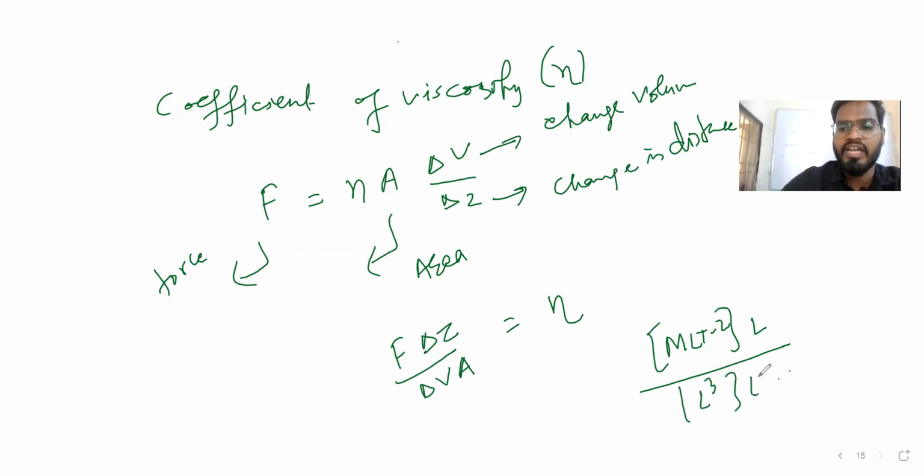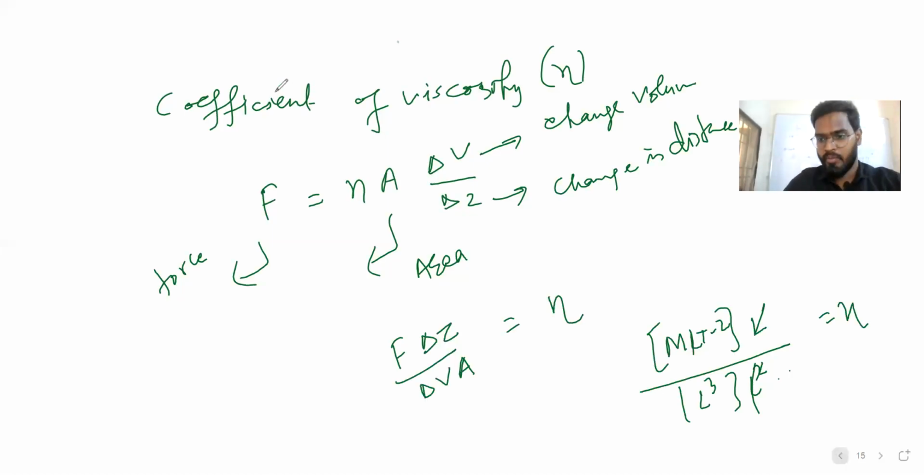Area is L square. Eta, right? Now let's solve it. If you solve it, this L and L square, so L to the power 4, that will go up. So this L and this will get cancelled out. So L cube will go up, right? So we can say now M L cube minus, because it is coming from the bottom, T to the power minus 2 is equal to eta.